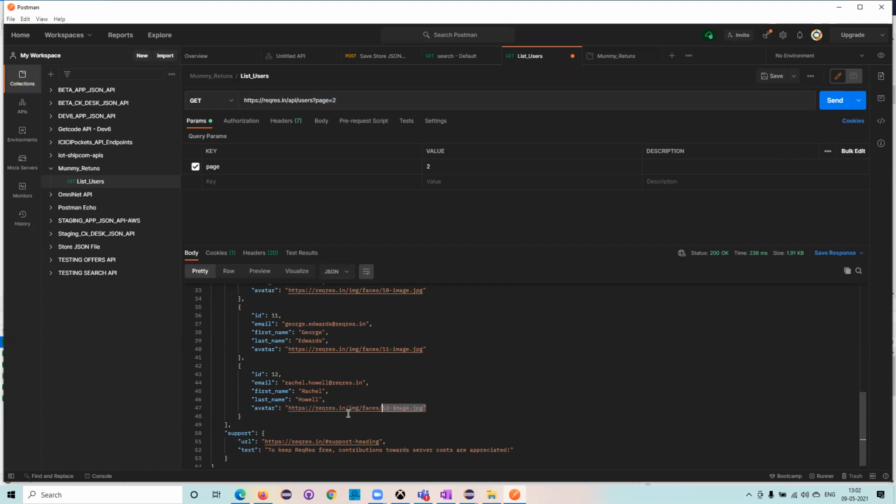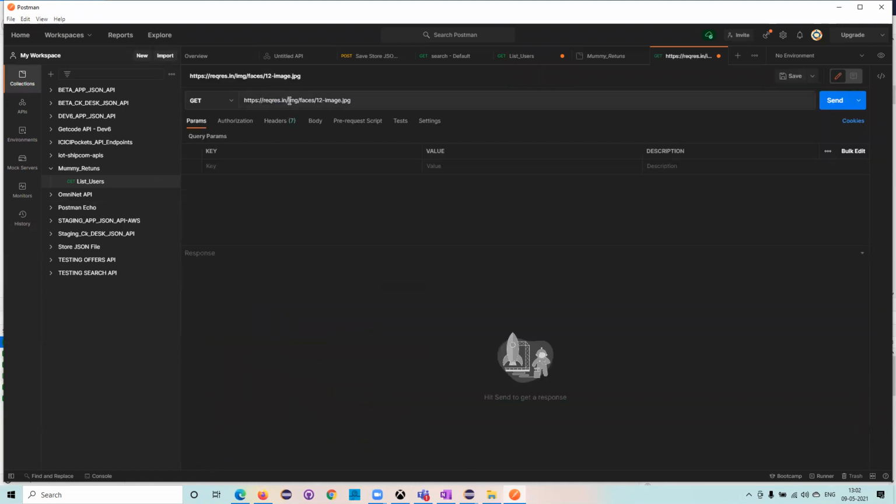Now, IMG faces is the path from where I should bring this particular resource. So this is the protocol, this is the image, faces is the path, and this is the domain URL, or the service URL. All together, it forms a URI. As soon as you click on this, it gives me the response, this picture. You saw it, right? Whenever I call this endpoint, it will go and fetch me this image.